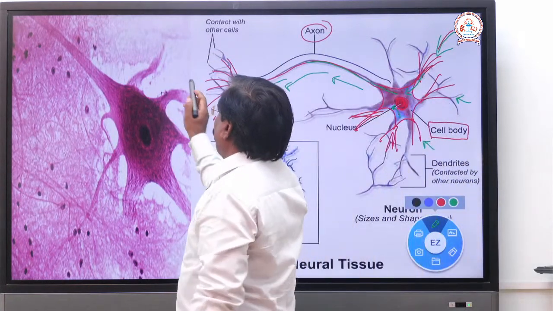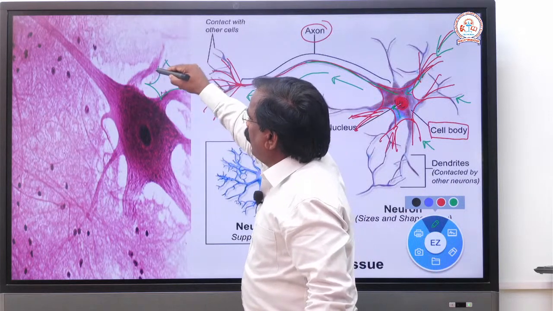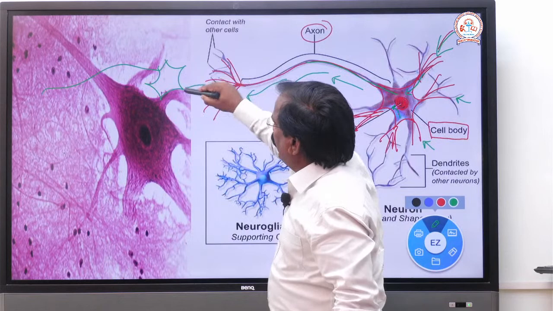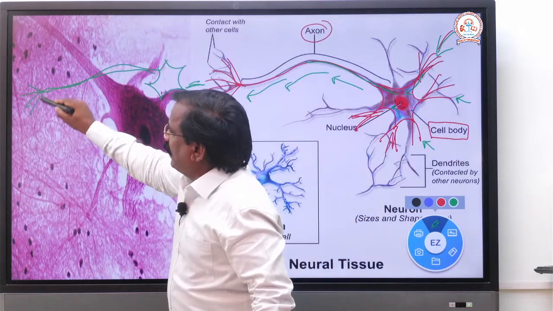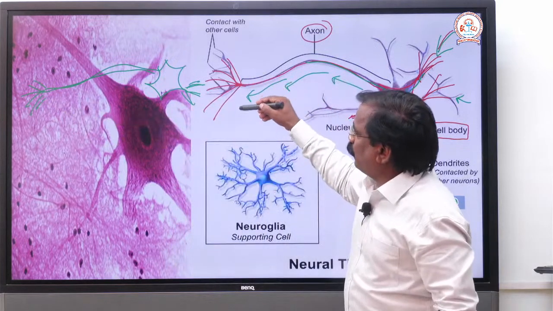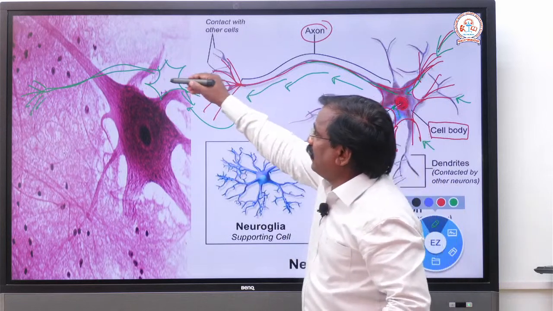Here there is another neuron. Here are its dendrites, and here the axon and tail filaments. So from this nerve, the impulses are transferred to the next nerve cell.